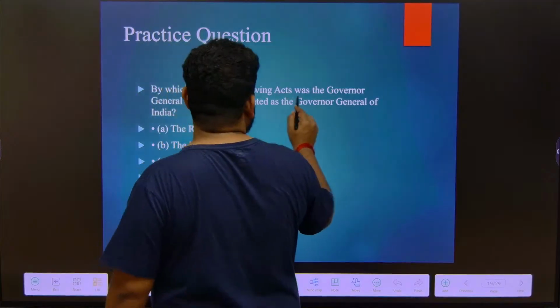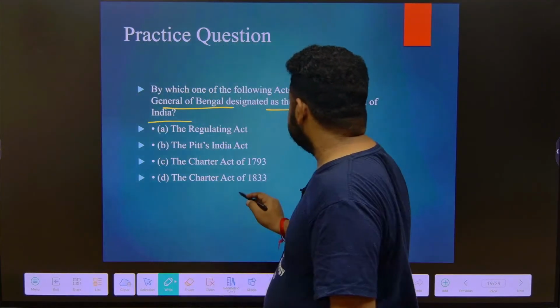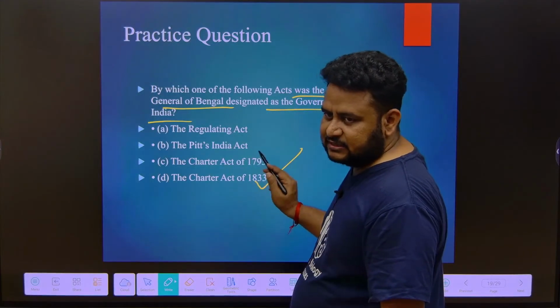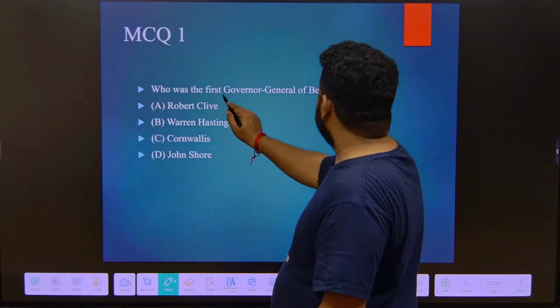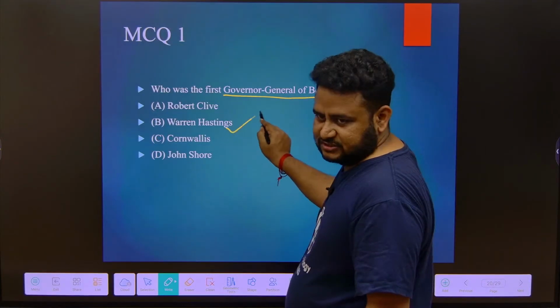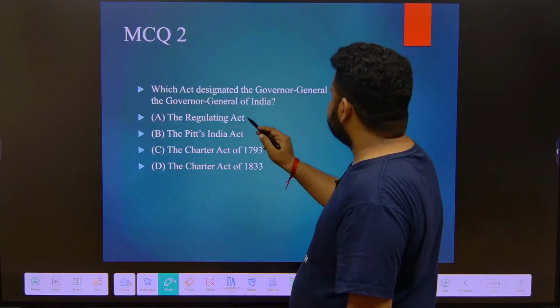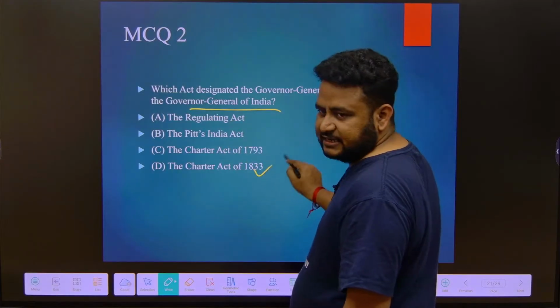By which of the following acts was the Governor General of Bengal designated the Governor General of India? It is the Charter Act of 1833. I told you, Charter Act of 1833. Next, who was the first Governor of Bengal? Warren Hastings. Which act designated the Governor of Bengal as the Governor General of India? Same, again it is 1833.